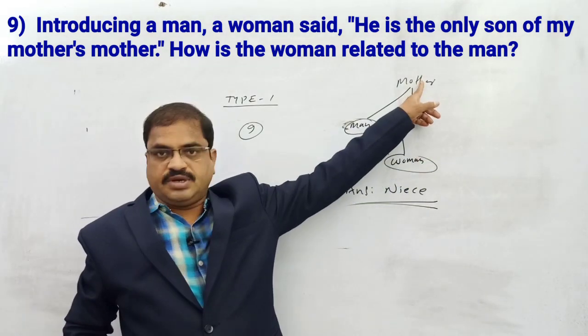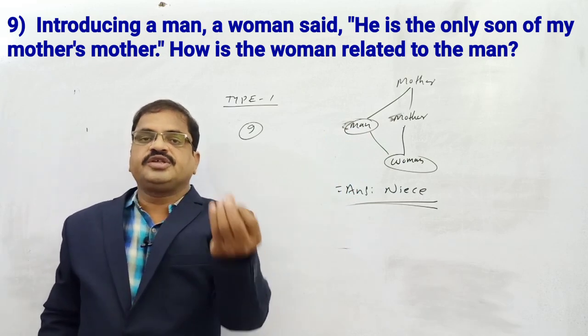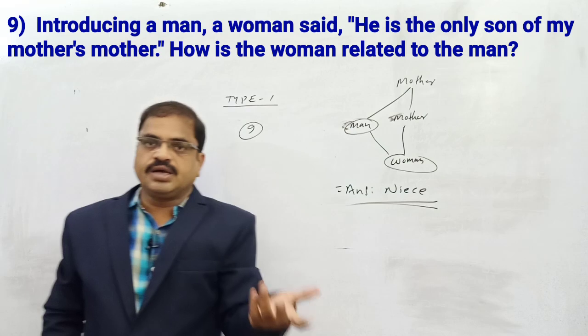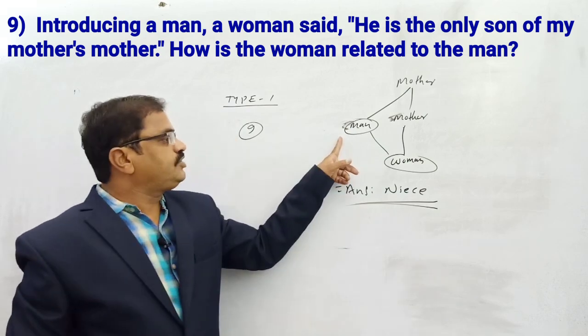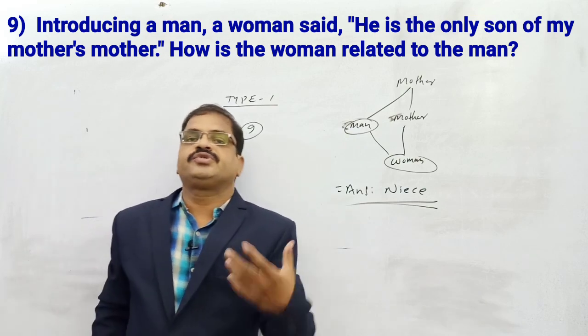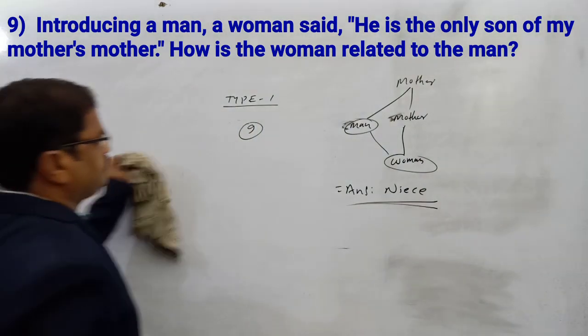The woman's mother's mother is the woman's grandmother. The grandmother's only son is the woman's mother's brother. The woman's mother's brother is uncle. So the man is the uncle to this woman, and this woman is the niece to that man. Now come to question number 10.